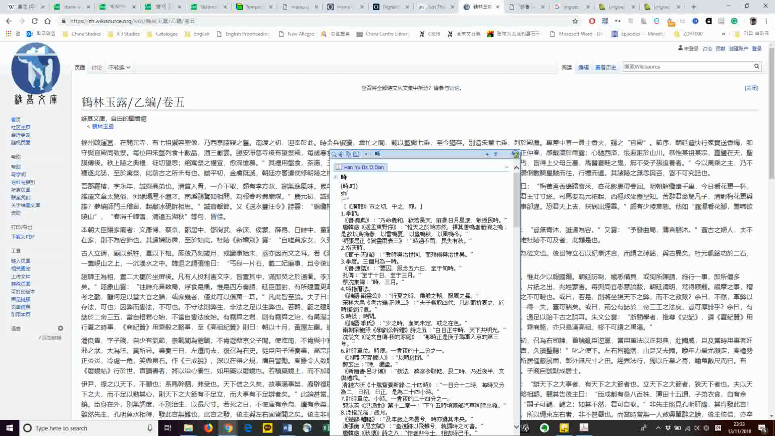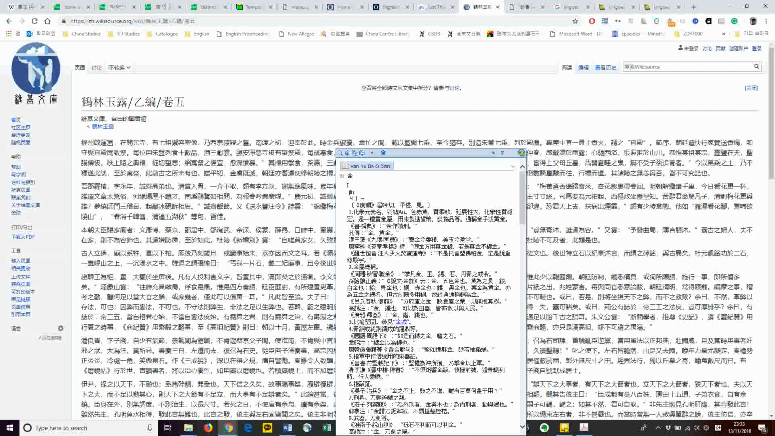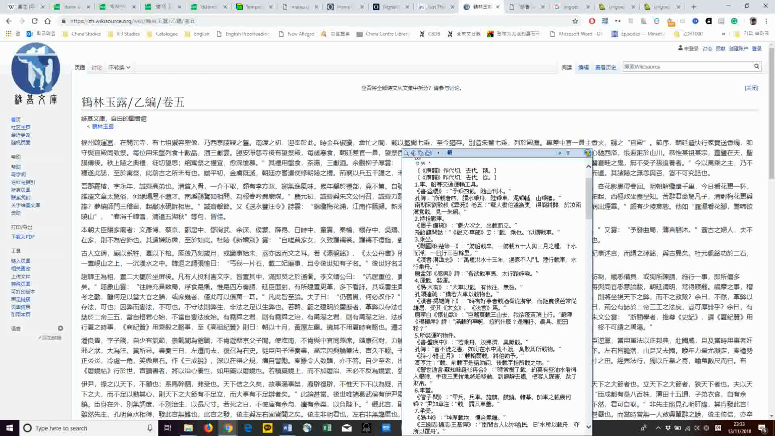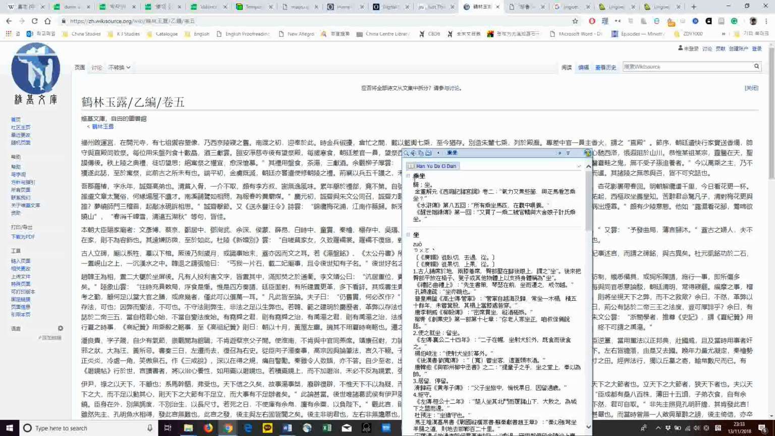Ta-da! Just put your mouse cursor over the word and hit the Control key. And when you find difficult, tricky words in the Hanyu Da Cidian, you can do the same. Put your mouse cursor over it, hit the Control key. Ta-da! Now enjoy. Thank you very much.